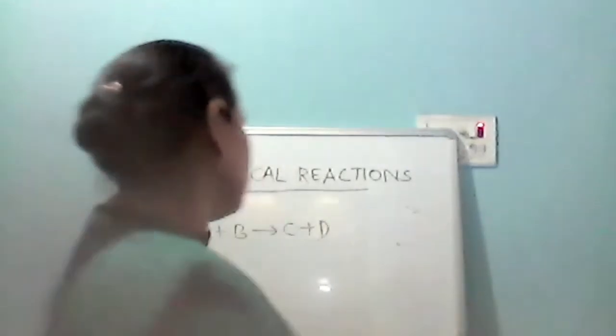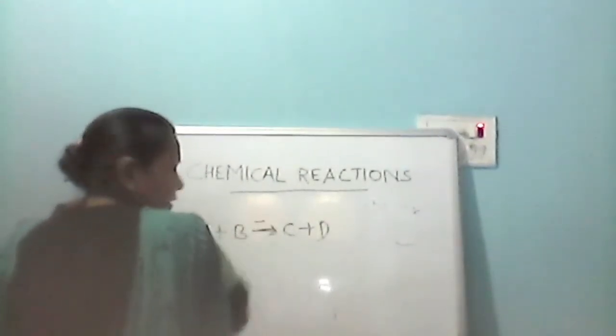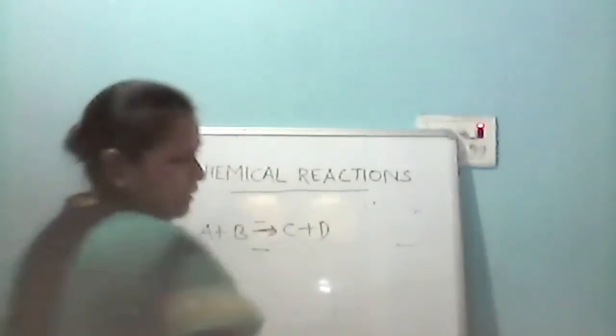ठीक है, तो chemical equation में हम लोग writing the condition in which the reaction is taking place. Generally, it is written above and below the arrow of the chemical equation. या तो इस chemical equation के arrow के ऊपर लिख सकते हैं condition या फिर नीचे लिख सकते हैं. ठीक है, so in this way we can write a chemical equation. ऐसे हम लोग chemical equation को ज्यादा informative बना सकते हैं.